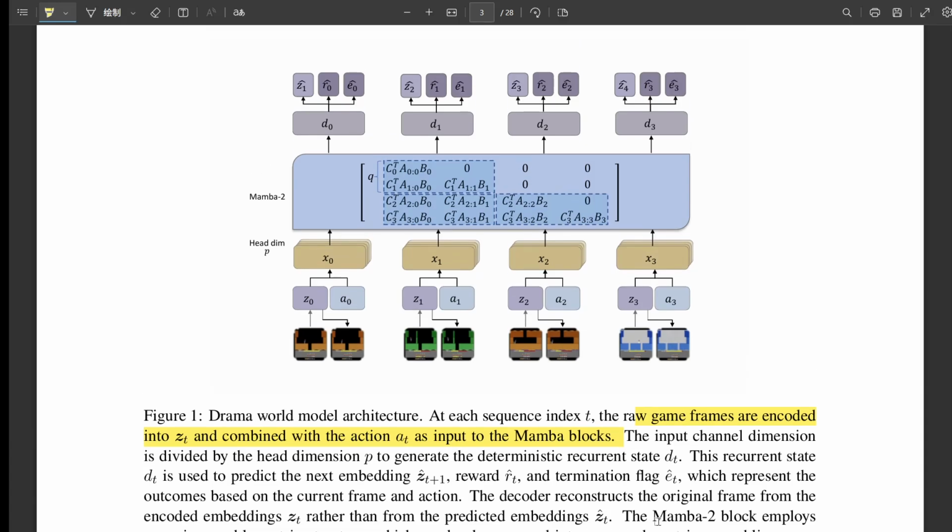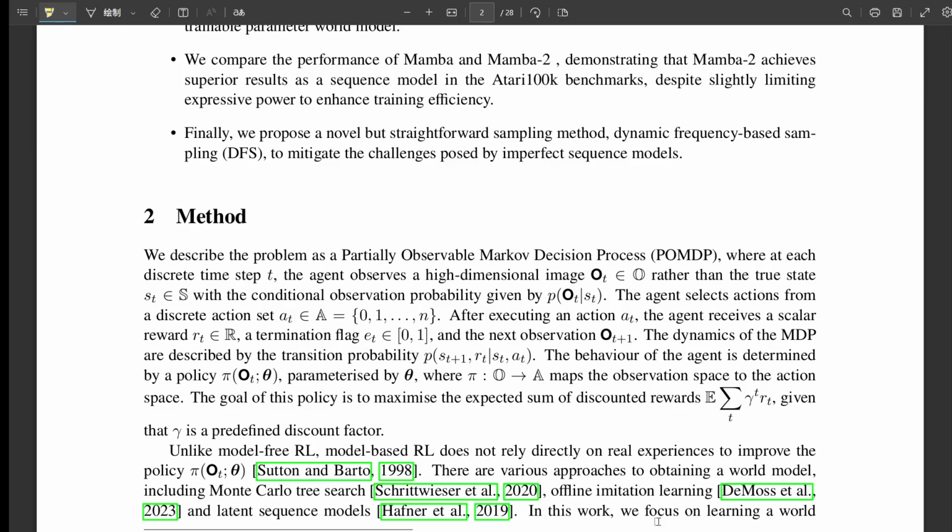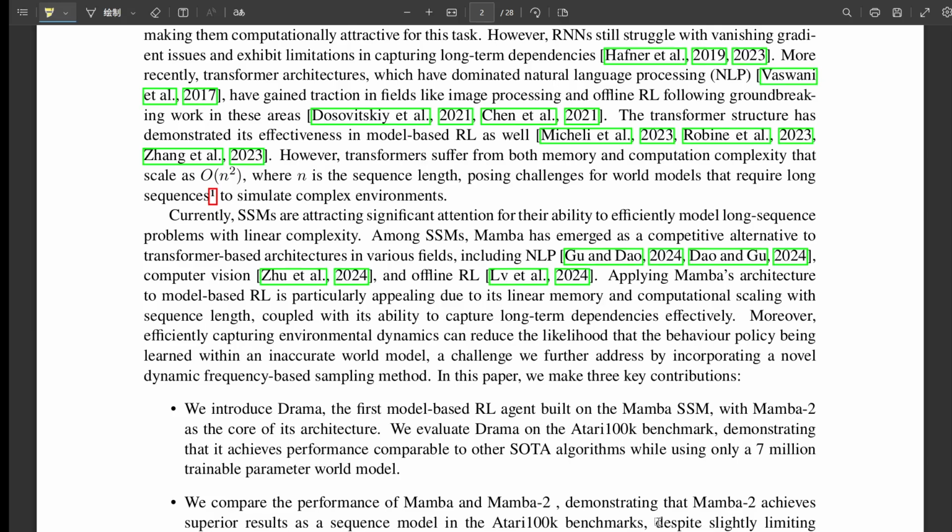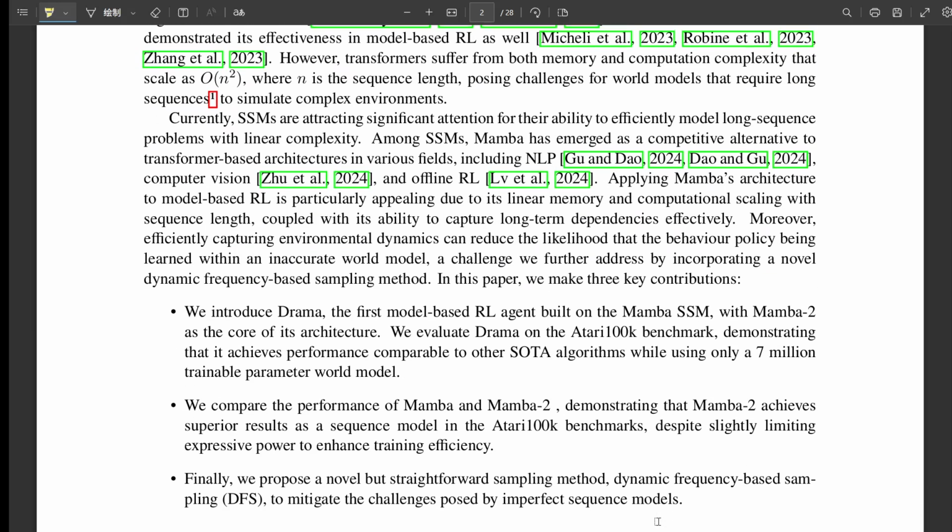Okay, so RNNs are linear but forgetful. Transformers remember but are quadratically expensive for the long sequences we need. And this is exactly the problem Drama's trying to solve, with a different kind of sequence model. That's the core of Drama's first big innovation, yes. It doesn't use an RNN or a standard transformer. It uses state space models, SSMs.